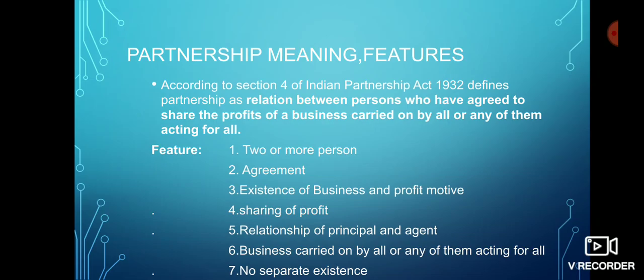Every partnership firm must have a business and that business must have a motive, that is profit motive. Then sharing of profit. The profit which is earned by the partnership firm or business will be shared among partners in the ratio decided by them in the agreement.